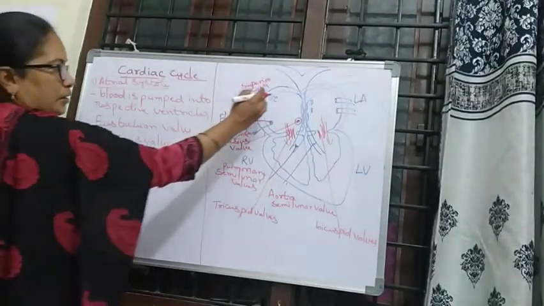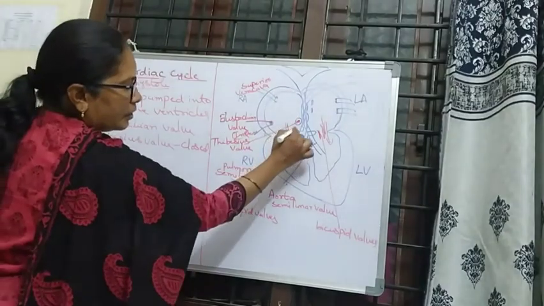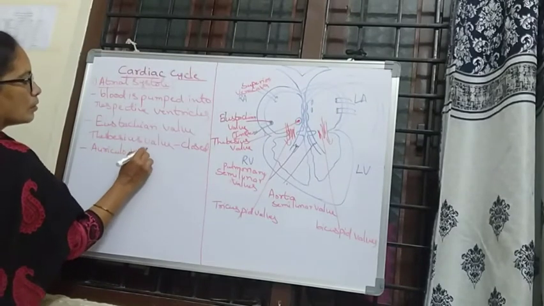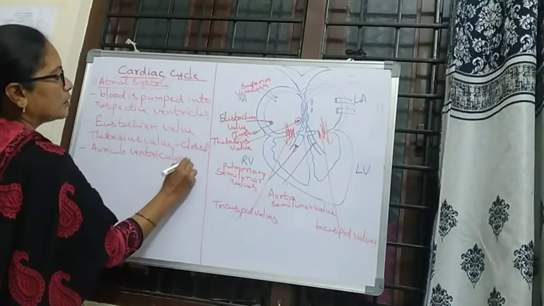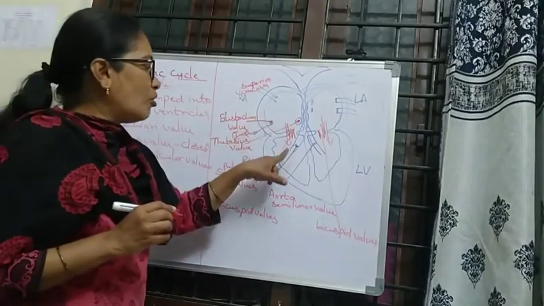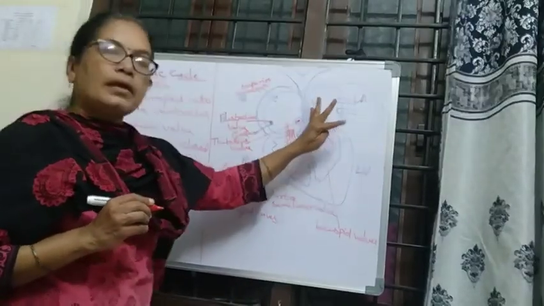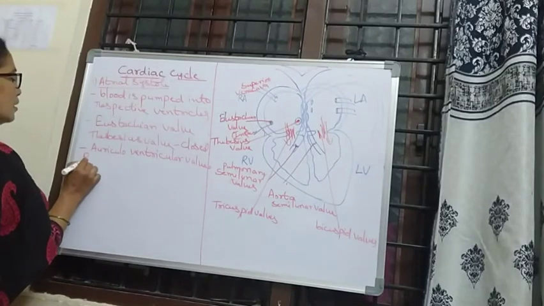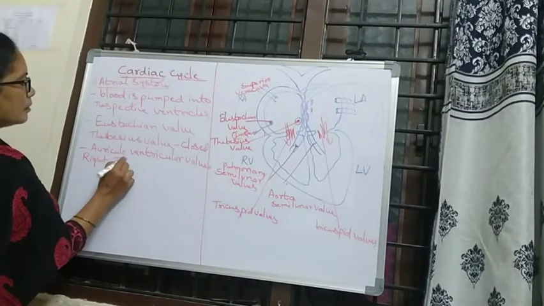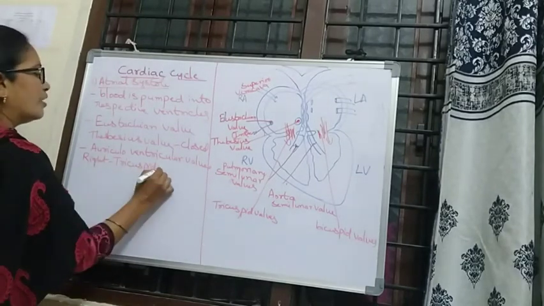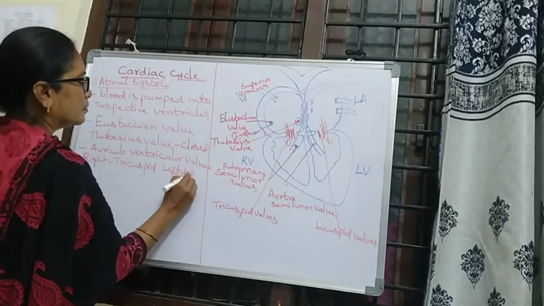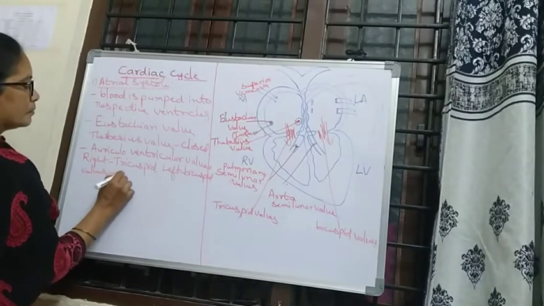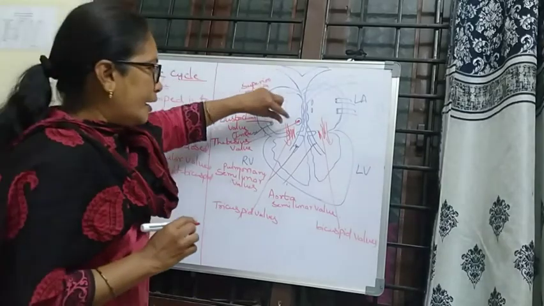The auriculoventricular valves, the tricuspid on the right side and the bicuspid on the left side, will open when the auricles contract by force.